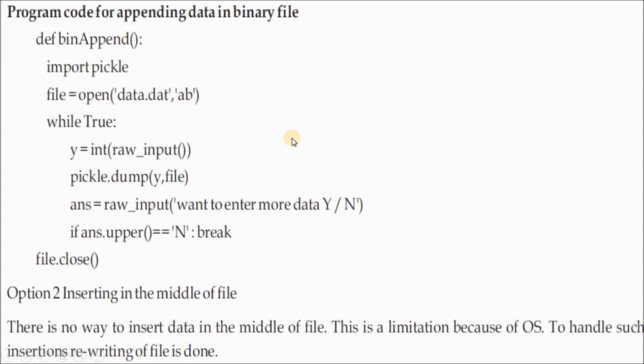I'm going to show you the program code for appending data into a binary file. Suppose one existing file is already there, and you want to store some more records there. For this, the appending method is used. For that, the mode written here is AB, appending into a binary file. Is it clear? The meaning is all the same.